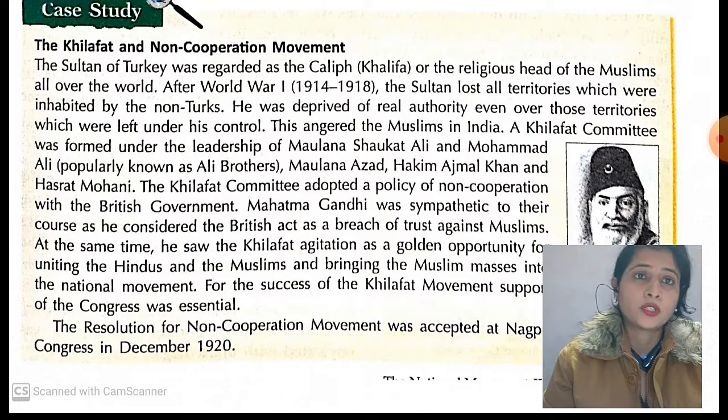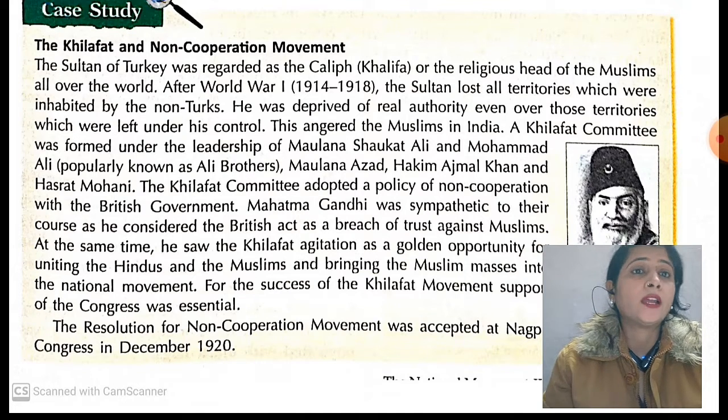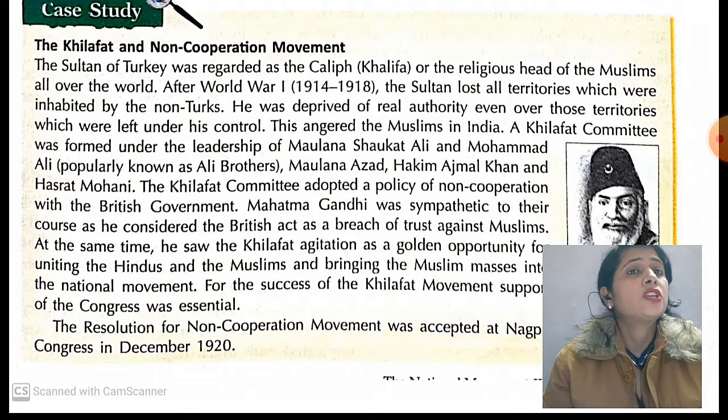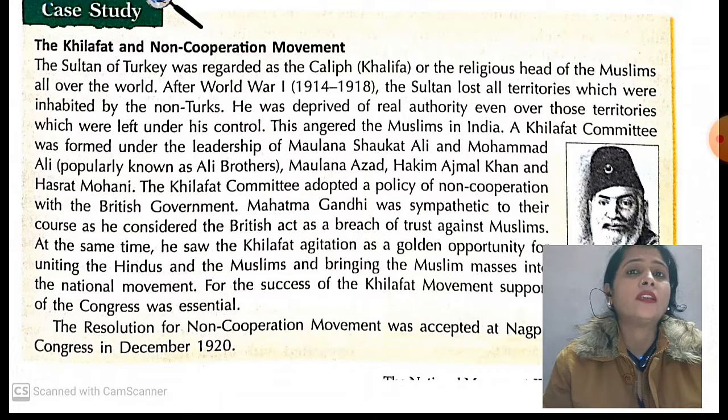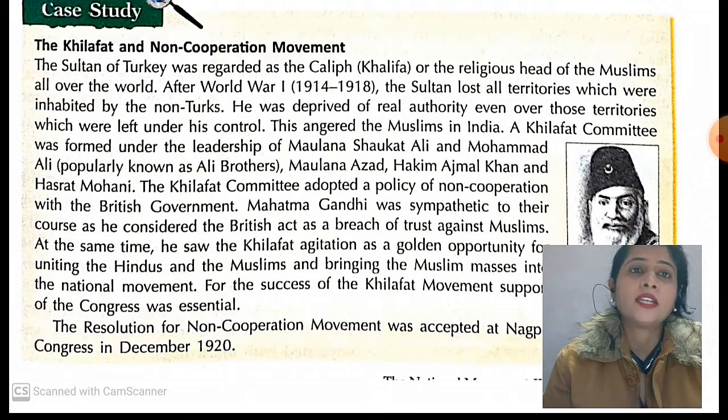After World War I started in 1914 and ended in 1918, the Sultan lost all the territories which were inhabited by non-Turks. He was deprived of real authority even over those territories which were left under his control. He lost all control of the territories that he had.